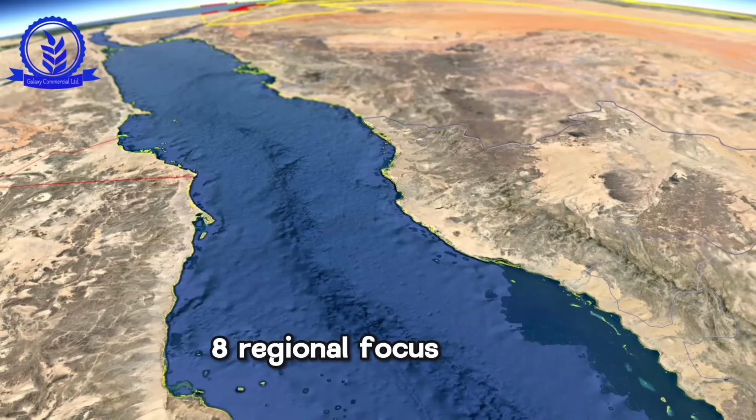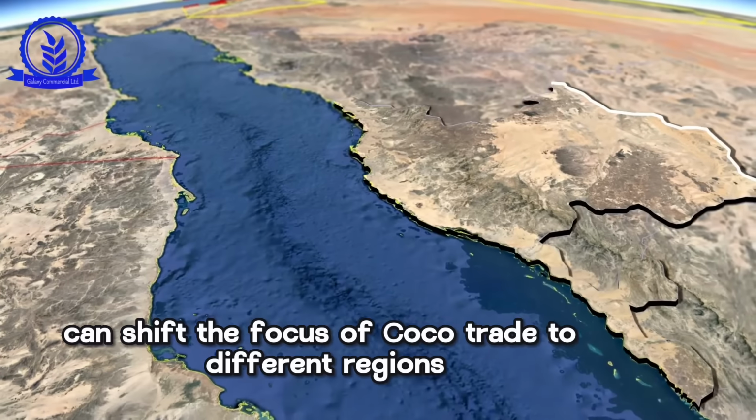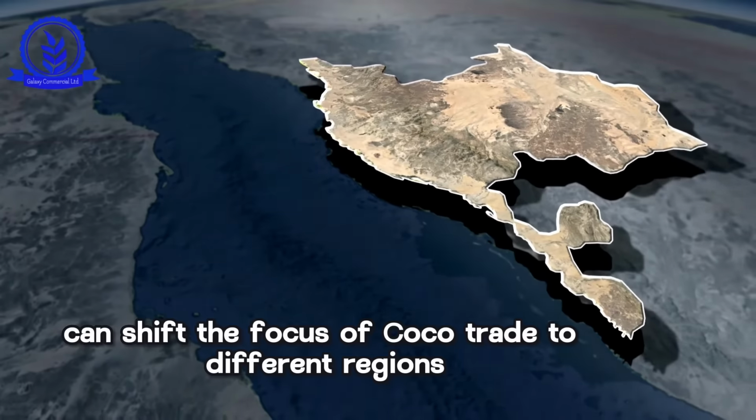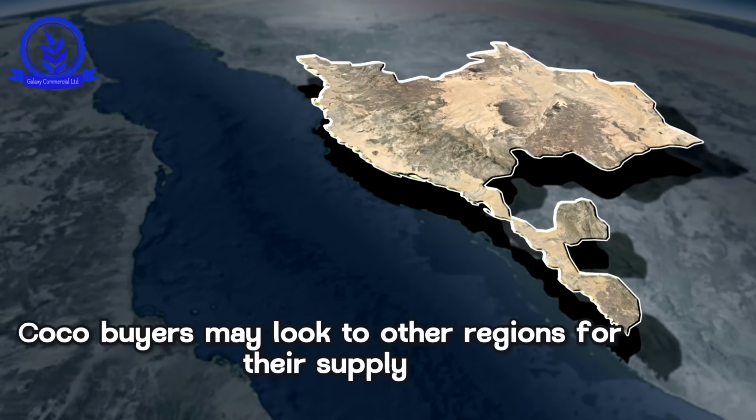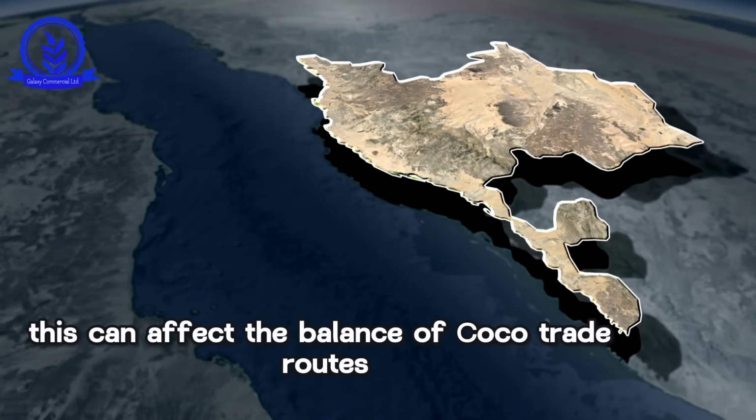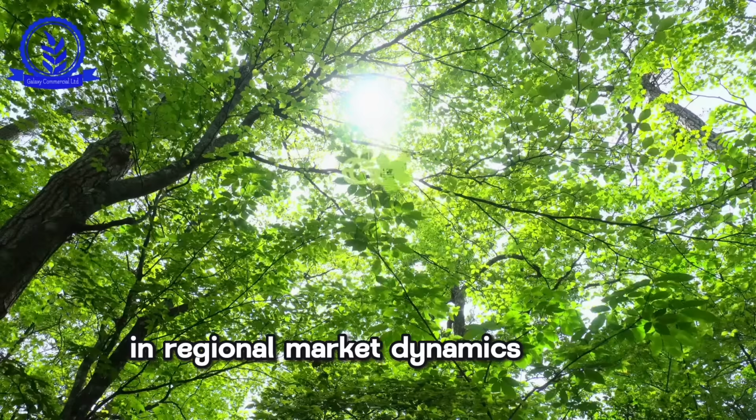8. Regional focus. Geopolitical tensions can shift the focus of cocoa trade to different regions. If a producing country faces instability or trade difficulties, cocoa buyers may look to other regions for their supply. This can affect the balance of cocoa trade routes and regional market dynamics.